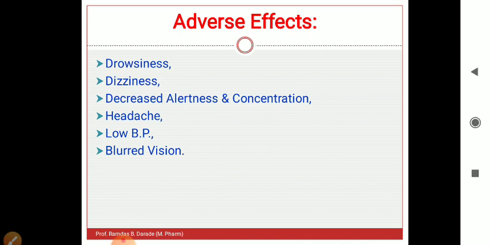Adverse effects of antipsychotic agents: they may produce drowsiness because these drugs act on the central nervous system, that is brain. It produces dizziness. Dizziness means in Marathi chakkar yene. Then decreased alertness and concentration, headache, low blood pressure and blurred vision. These are the adverse effects of these antipsychotic agents. First class of antipsychotics, that is phenothiazines.